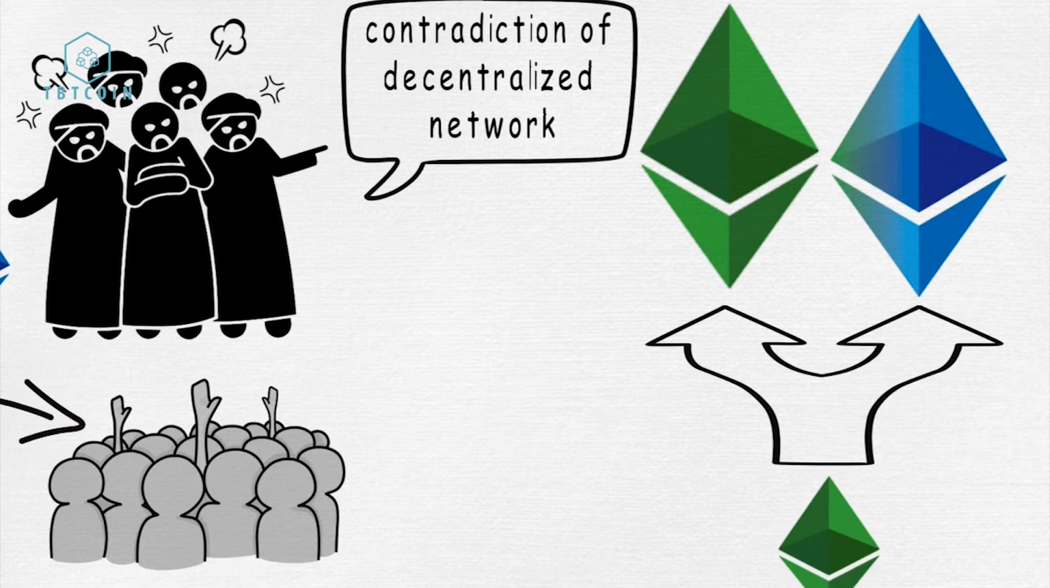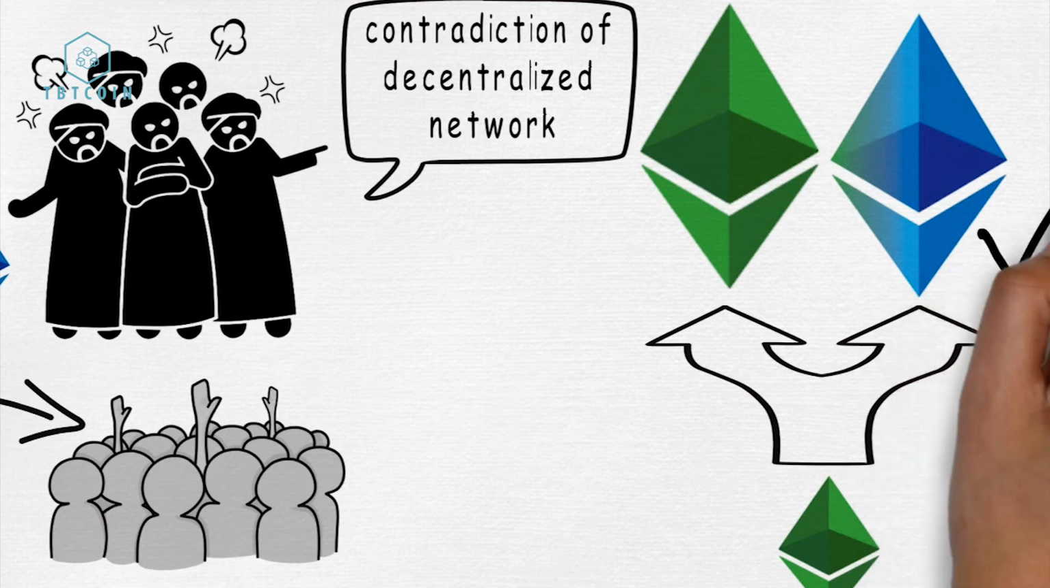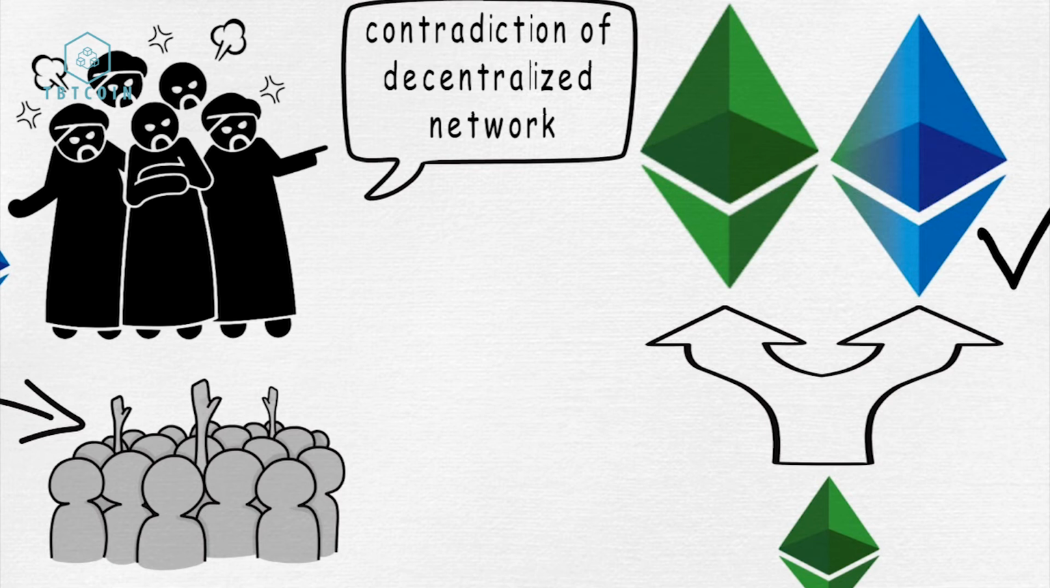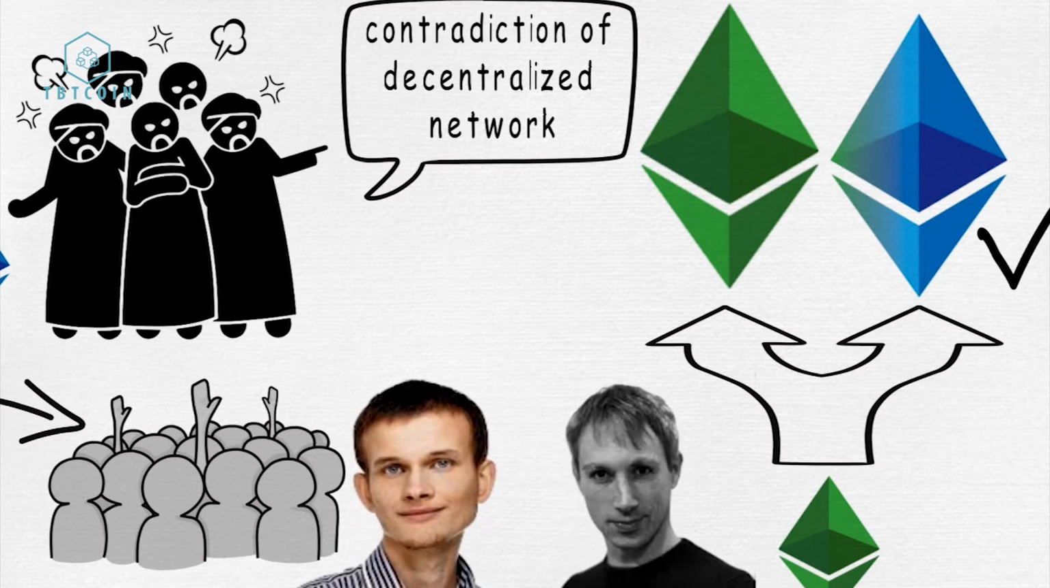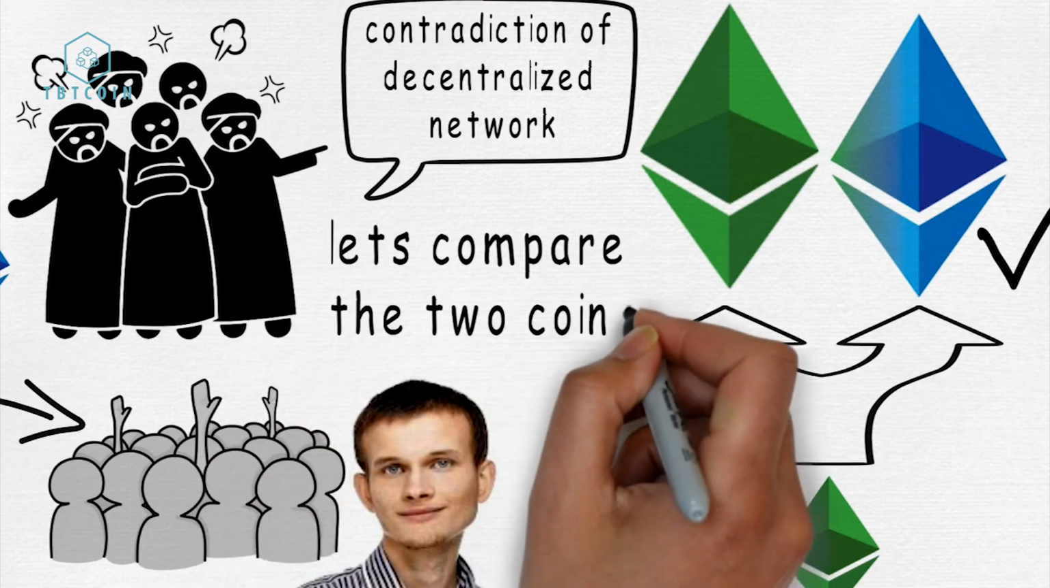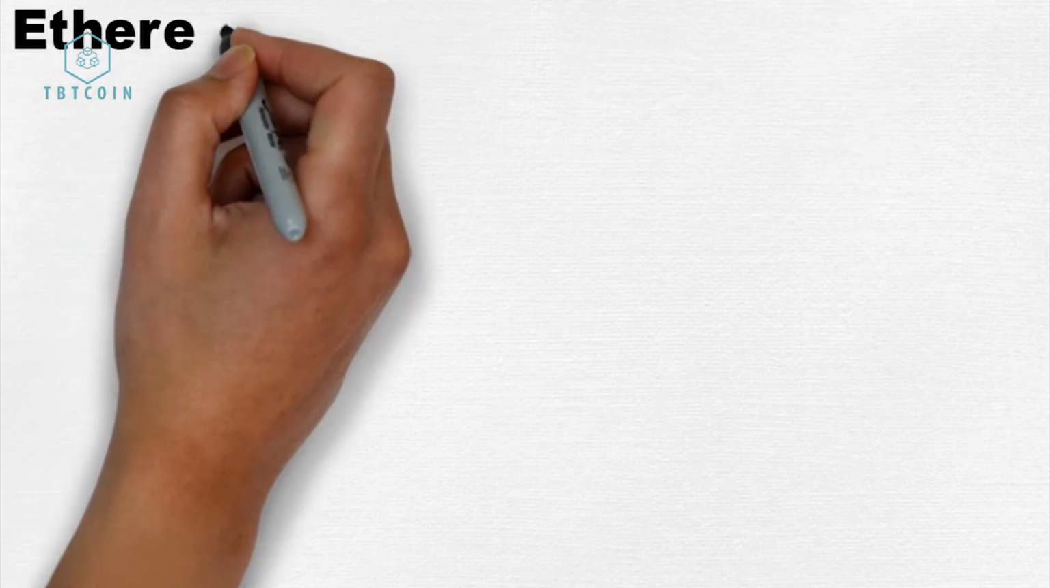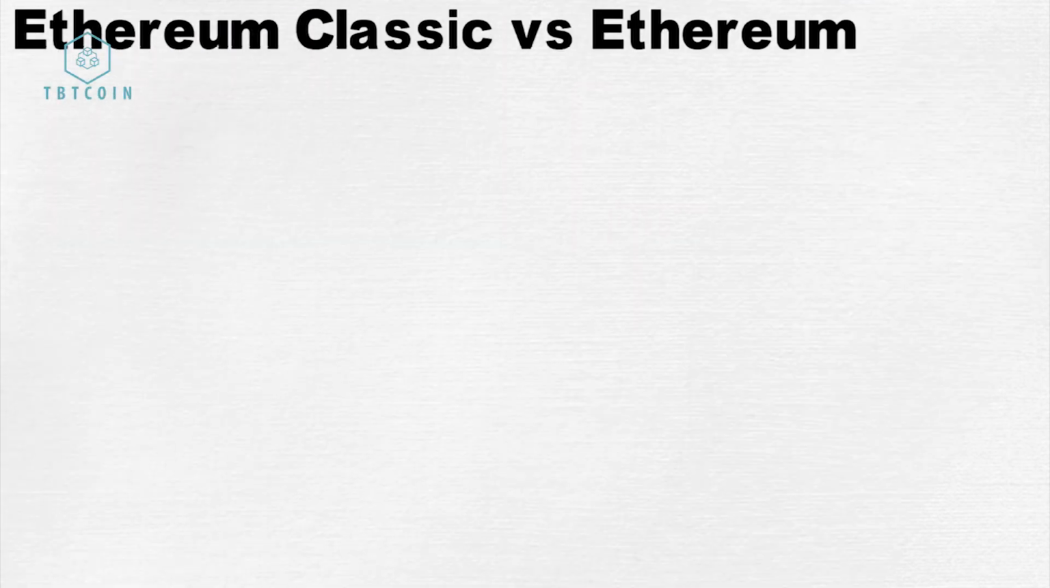The biggest people in the Ethereum community, including the most influential developers, supported a hard fork of Ethereum. For example, both Vitalik Buterin and Gavin Wood, who are the founders, decided that this was the best choice of action to take. Now that we know all the circumstances that led to the hard fork, let's compare those two coins. Ethereum Classic versus Ethereum.